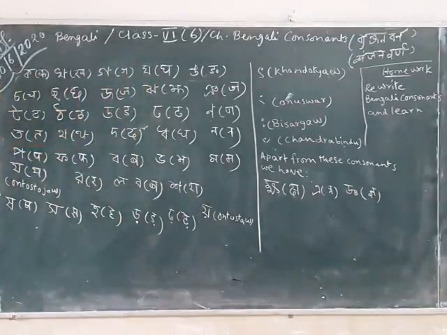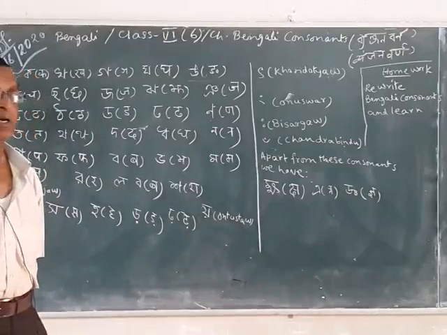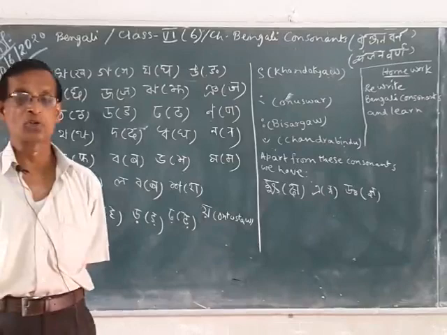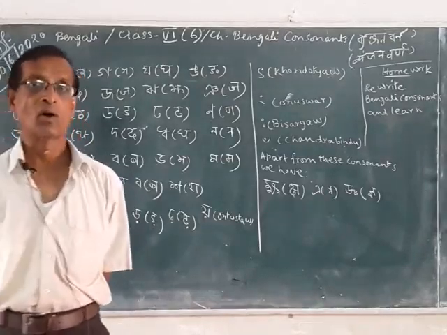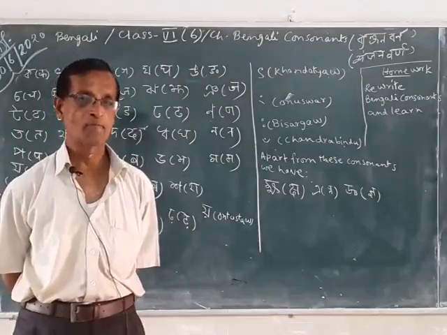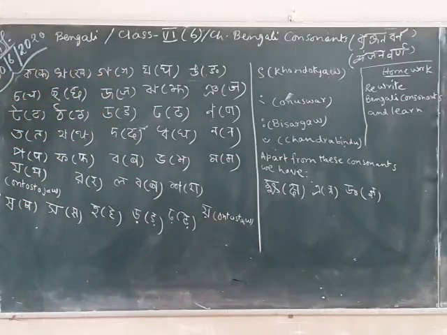Like you see, Banjan Borno. Bengali consonants are called Bangla Banjan Borno. Vowels are known as Swarvarna, and consonants are known as Banjan Varna or Banjan Borno. And see, ko. In Hindi we pronounce it as ka, but in Bengali we pronounce it as ko, kho, go,